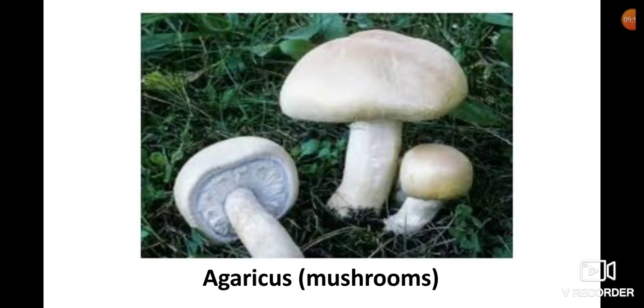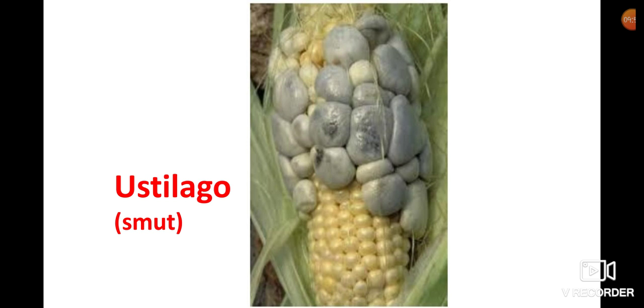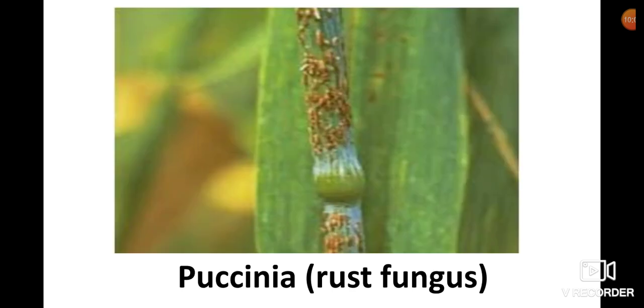This is Agaricus, commonly mushrooms. It is Ustilago, which causes smut disease on maize plant. This is Puccinia. It causes rust on wheat plant.